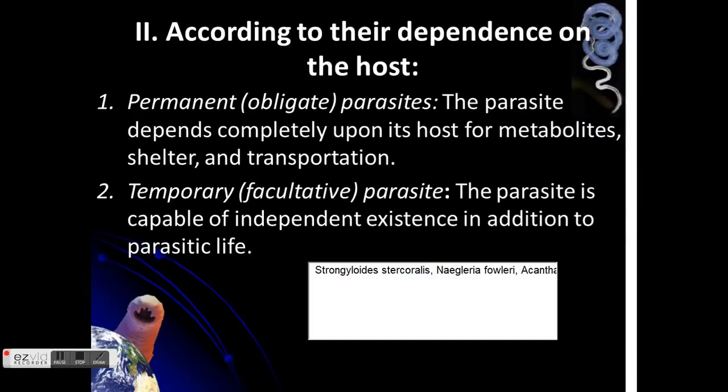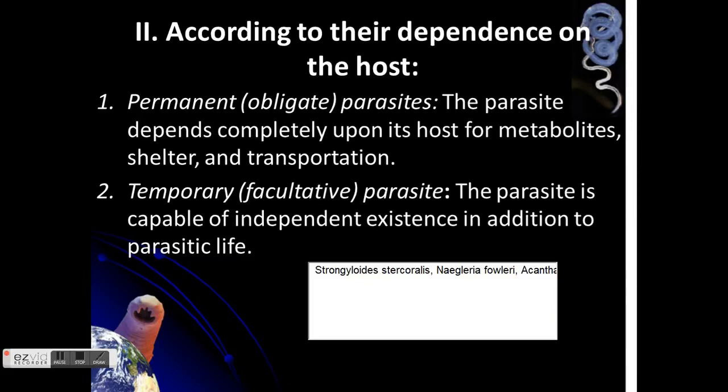So these parasites are capable of independent existence in addition to their parasitic life. Therefore, it means that they can have a free living state. Okay? Pwede silang mabuhay ng sila lang. Pwede silang mabuhay sa environment nang hindi nila kailangan ng other living organism. So what are examples of temporary or facultative parasite?